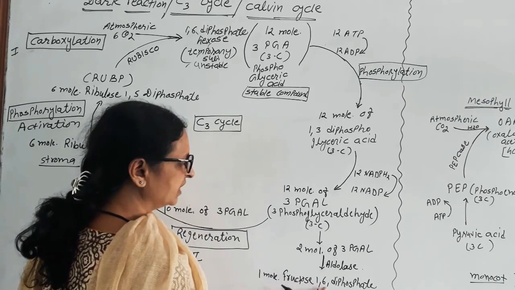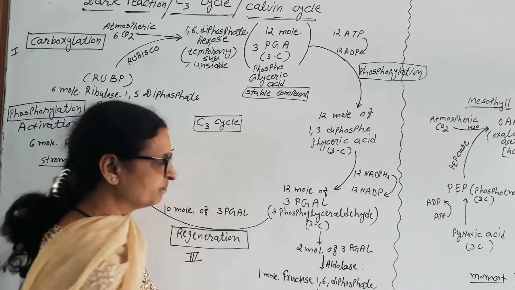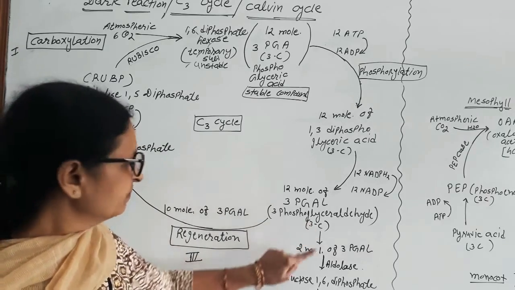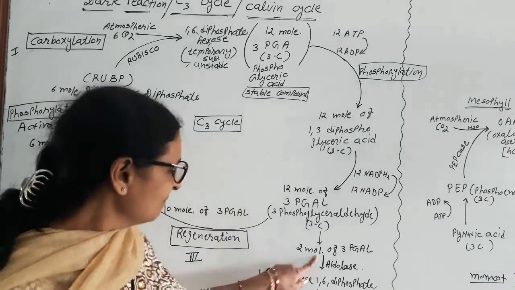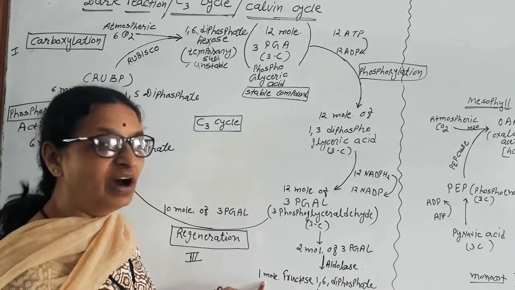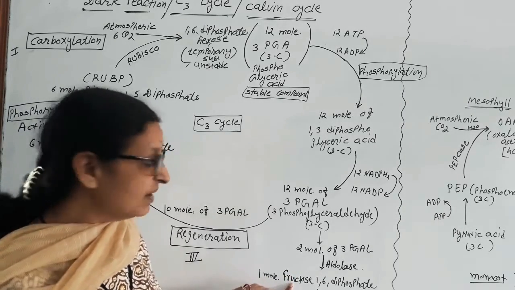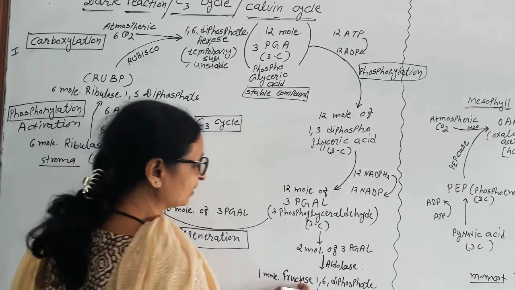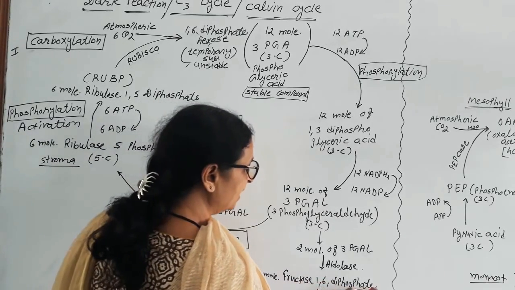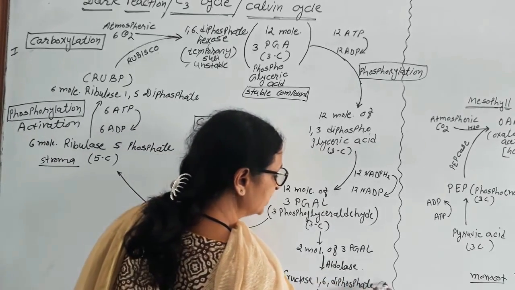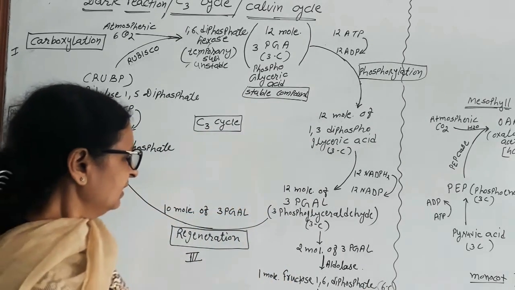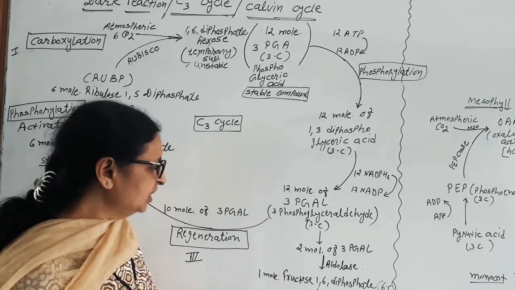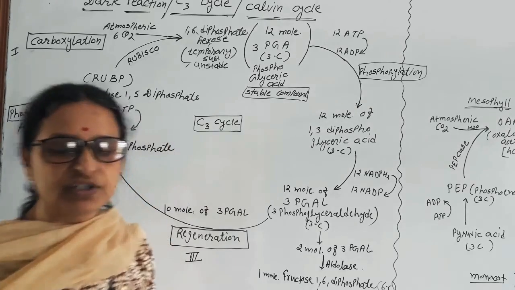of fructose 1,6-diphosphate. 2 molecules of 3 carbon compound, total 6 carbon is there. So 1 molecule of fructose means 6 carbon compound, 1 molecule of fructose 1,6-diphosphate is produced. Which one is the first 6 carbon compound? It converts into 1 molecule of fructose 6-phosphate.